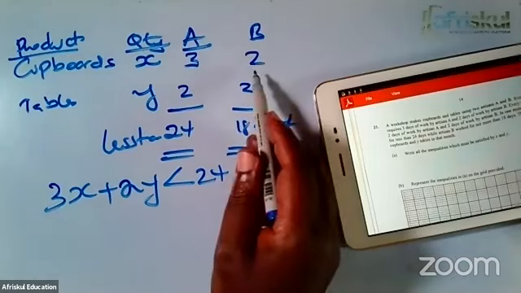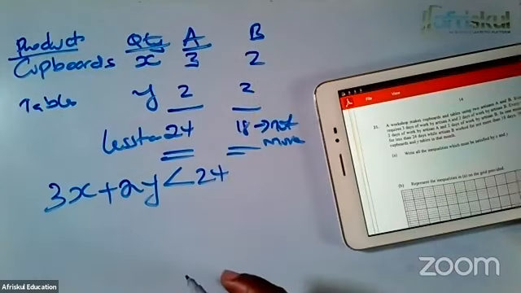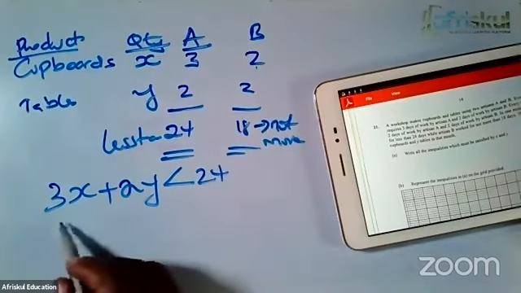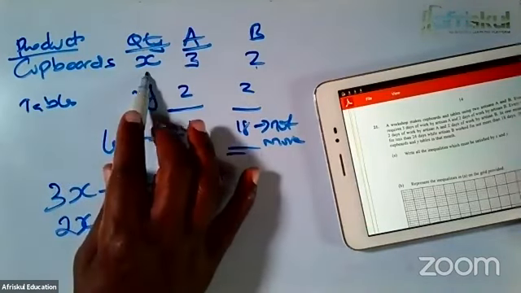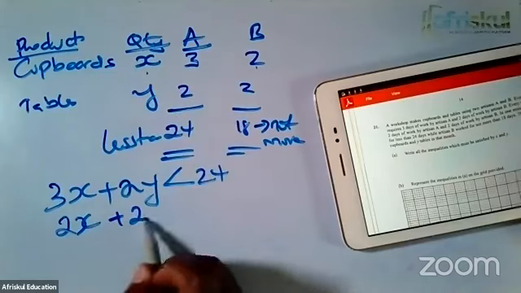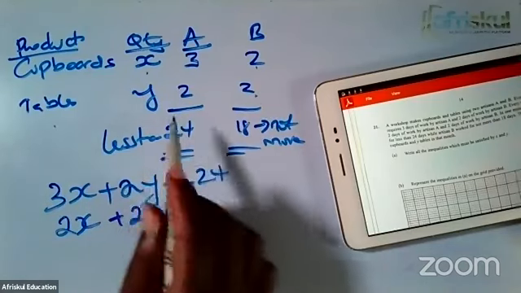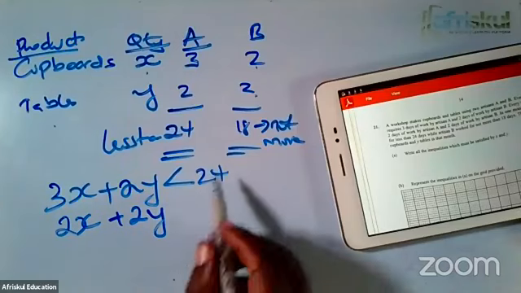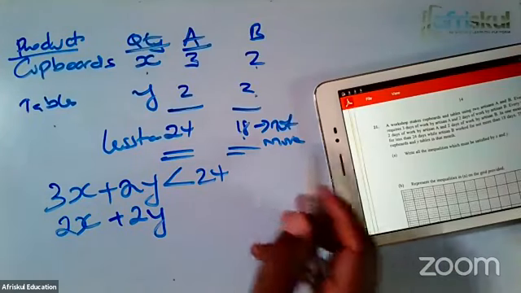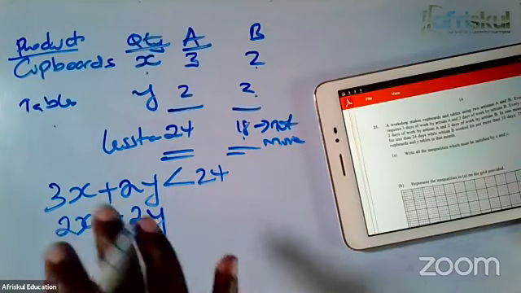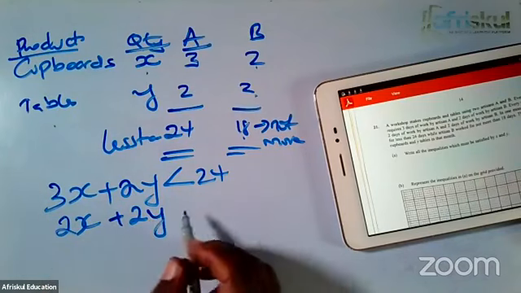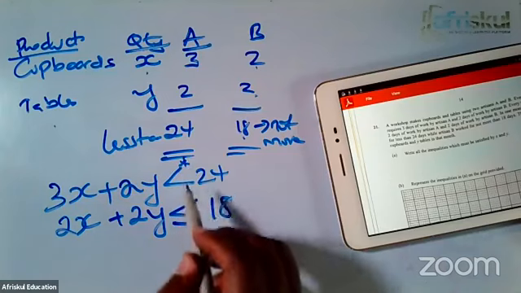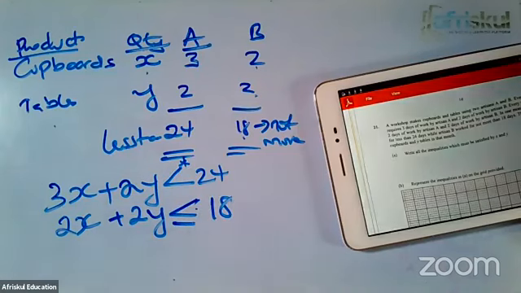And then we go to B. B as an inequality, what do we have? This is per cupboard, so we have 2 times the number of cupboards produced, which were X, plus 2 times the number of tables produced, which were Y. This one is talking of 18 being the maximum, not more. So therefore the usage here has to be less than or equal to 18. There's a difference between this sign and this; this one here has got an equality.